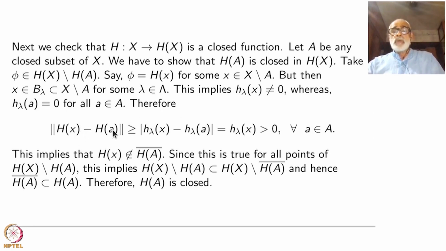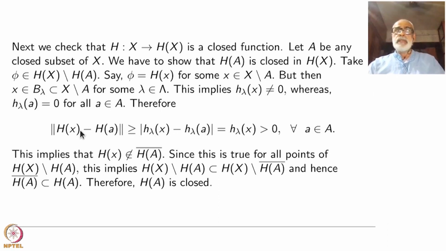Therefore, if you take the norm of hx minus ha, this is the summation over lambda of h lambda of this minus h lambda of that one. Norm square is the summation of squares and so on. When you are taking the square root, there will be one term which is h lambda of x minus h lambda of a.